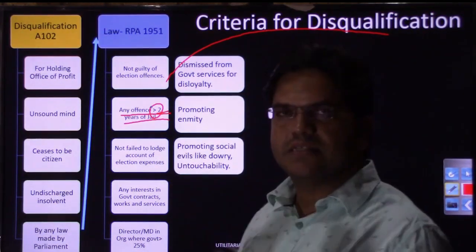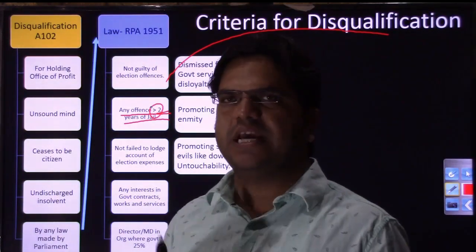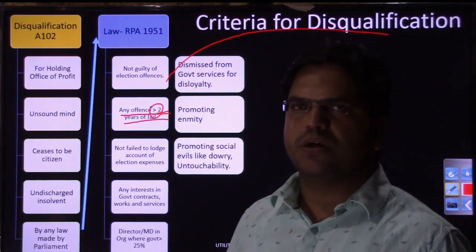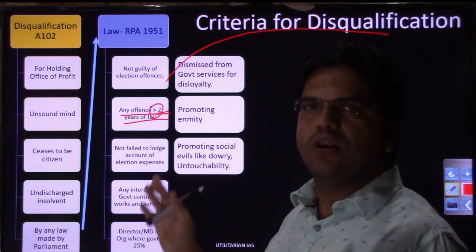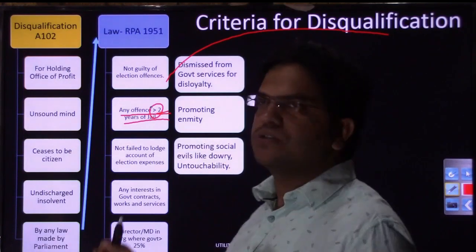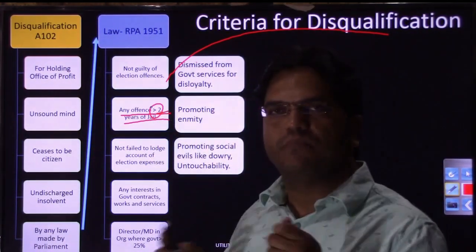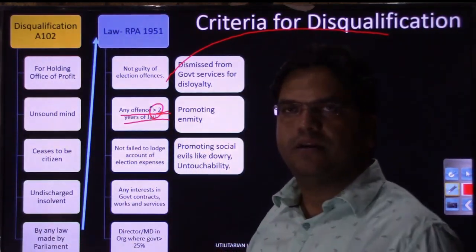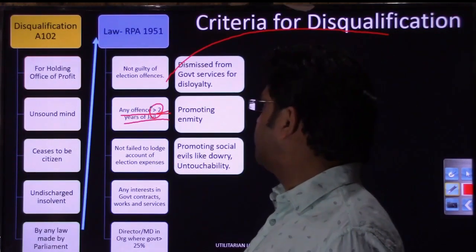If the punishment is less than 2 years, or if he has allegedly done any crime and an FIR has been filed, no issues. Even if an FIR has been filed and he is under trial, no issues, he will not be disqualified. But as soon as he is sentenced, and that sentencing is for more than 2 years, then only he will be disqualified, right? So that is one provision in the Representation of the People Act 1951.